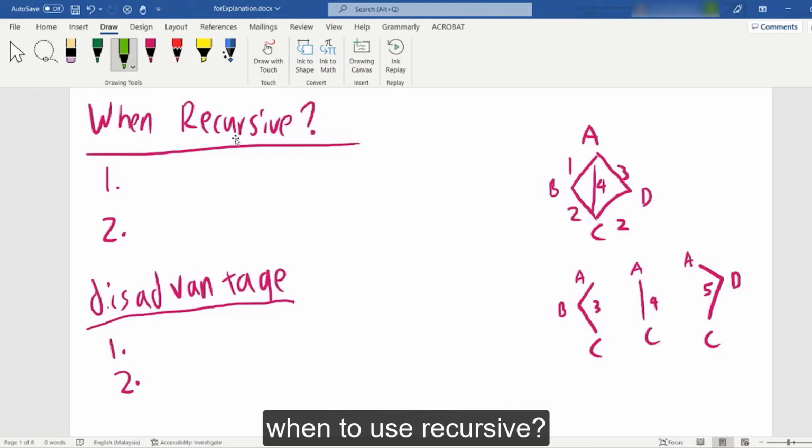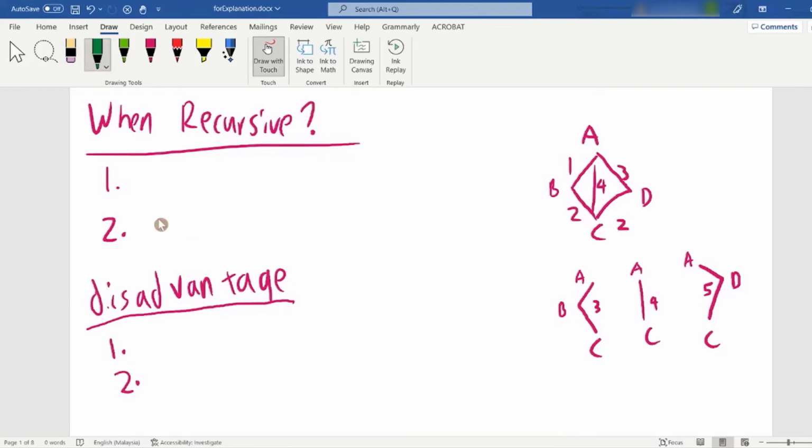When can we use recursive? I tell you the answer now, because if I keep asking you, your brain may get tired. There are two scenarios where we want to use recursive. The first possibility is when the pattern is repeating. Then you may ask, what do you mean by the pattern is repeating?